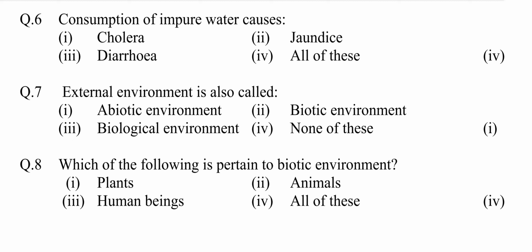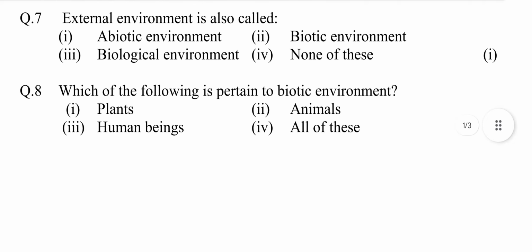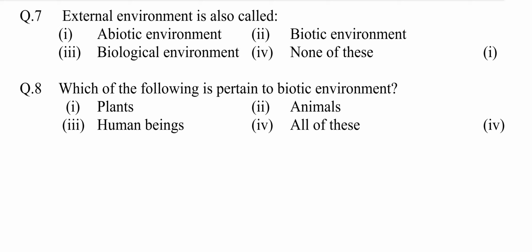Answer is option fourth, all of these. Question number 7. External environment is also called: option first abiotic environment, second biotic environment, third biological environment, fourth none of these.